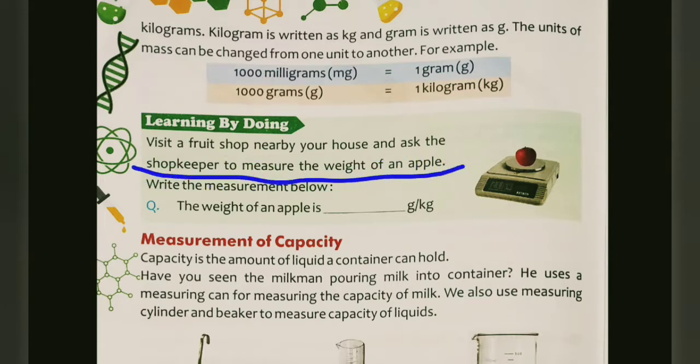But for doing this practical, not only an apple, you can measure any kind of thing. Okay, you can measure any kind of vegetable, any kind of fruit. You have to measure the weight of a particular thing, and you have to write it down in your notebook. Okay, now come ahead.